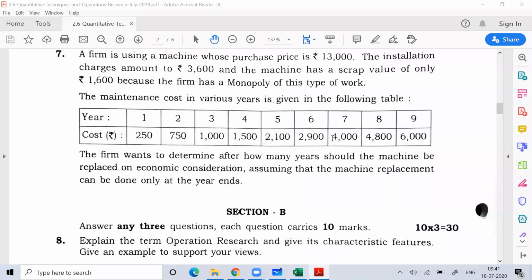Whenever in the real market we do calculation, we do it based upon the time period. And whenever we talk about time period, we know there's something called time value of money, as the value of money never remains constant. So we always work on determining the present value of money.